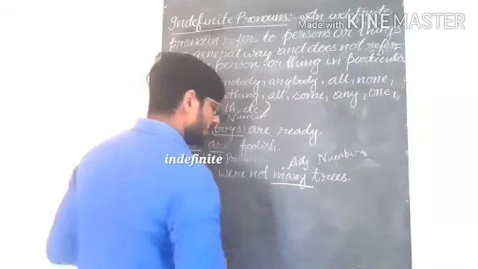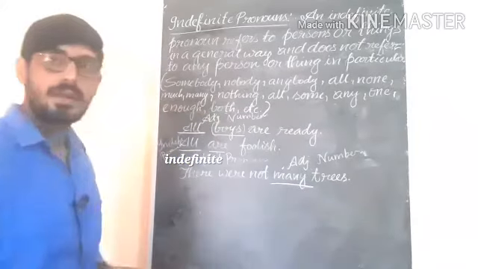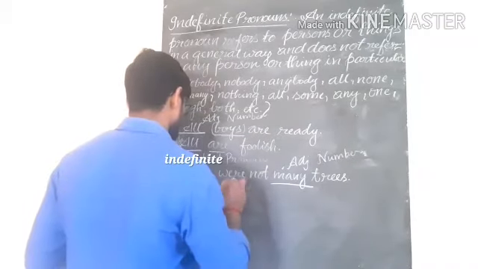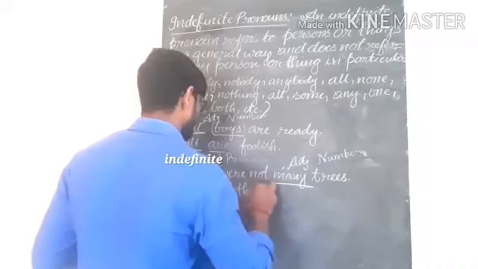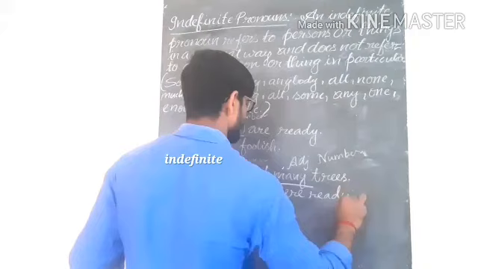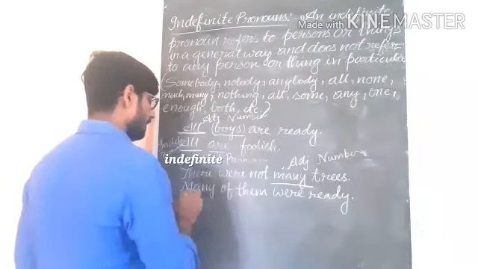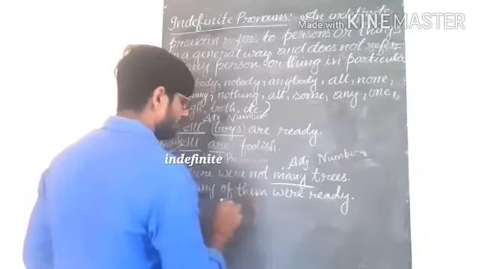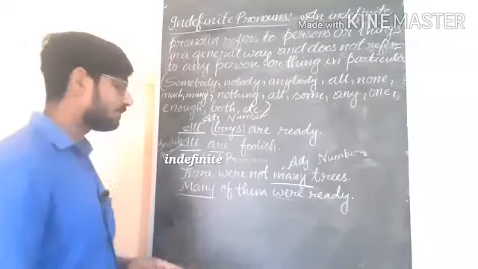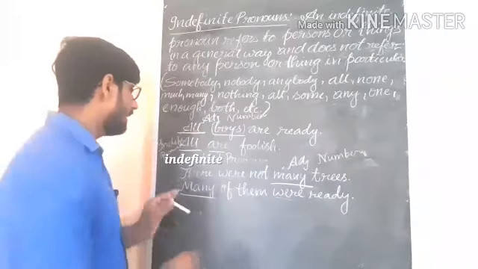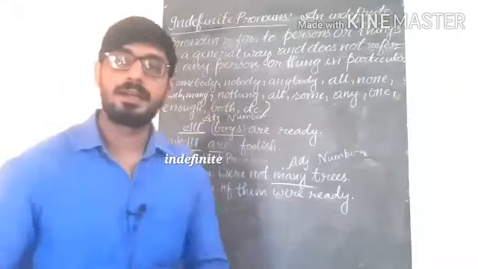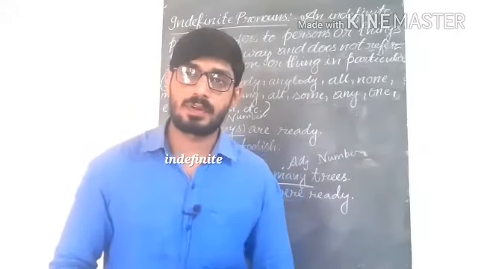Understand? So afterward we can take another example of many. Many of them were ready. Here after many of them you are getting were. So it means that the word many is here an indefinite pronoun, whereas earlier many was an adjective of number. I hope that you have understood all this clearly. Thanks for watching the video.